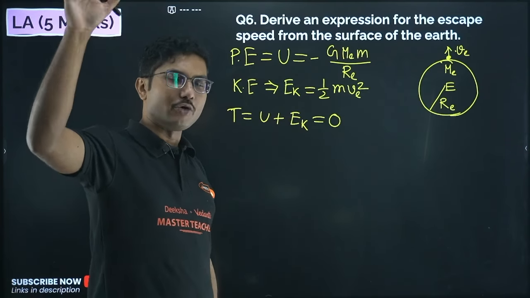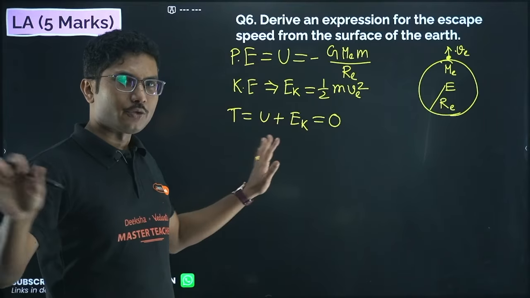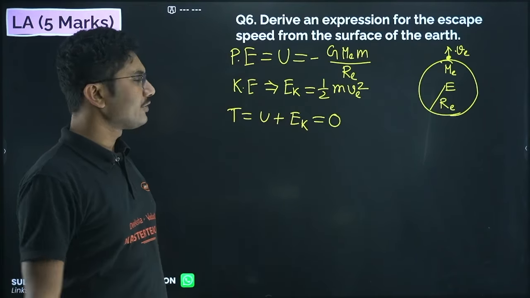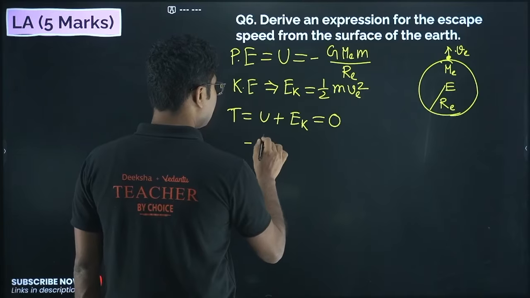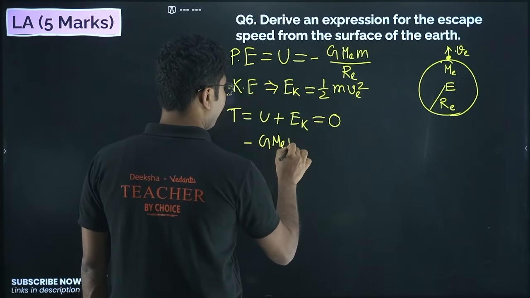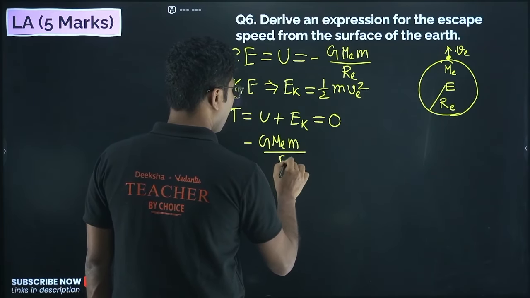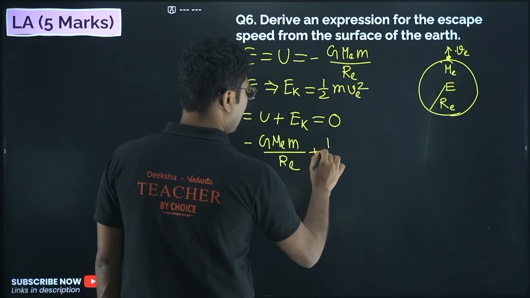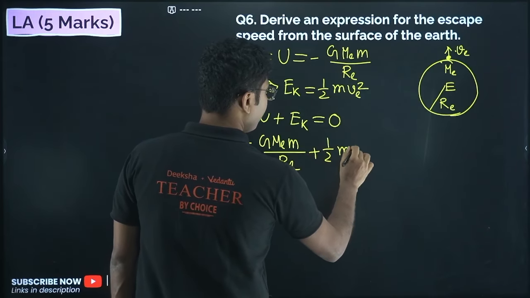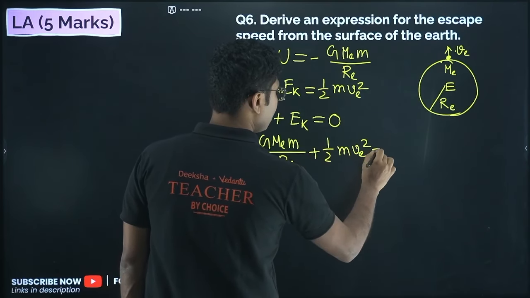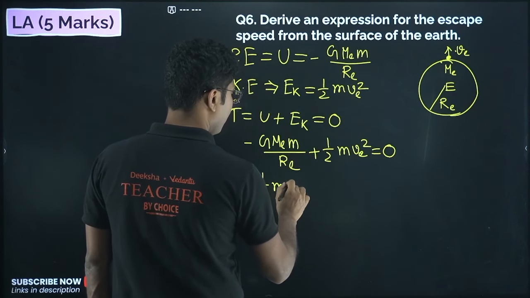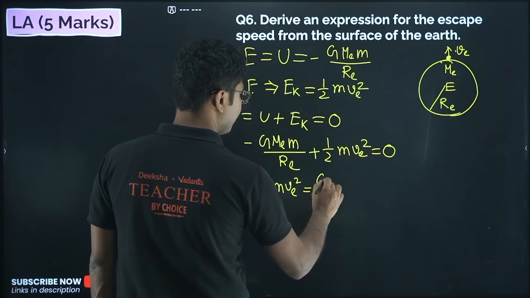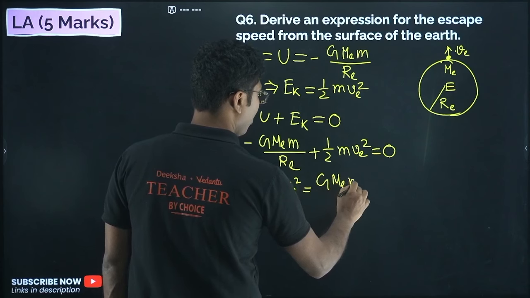So when it is going to infinity, that means its total energy is gone, everything is gone, so it should be 0. So that means we can say that minus G Me m upon Re plus half m Ve square must be equals to 0, or half m Ve square equals to G Me m